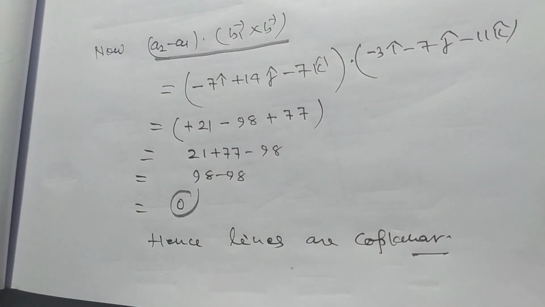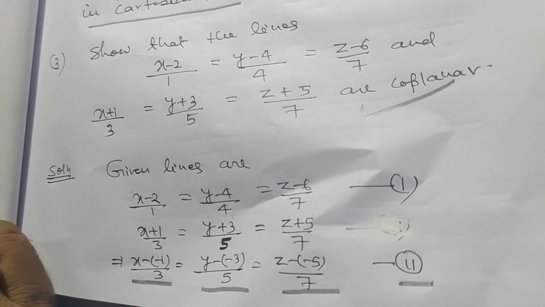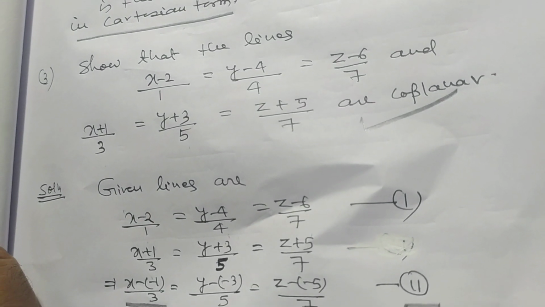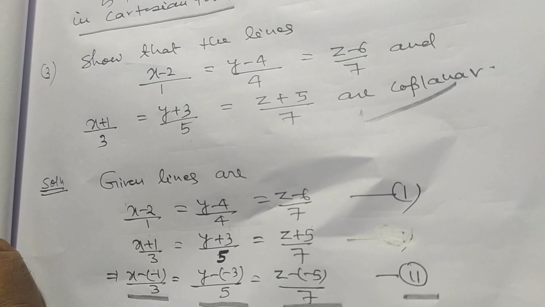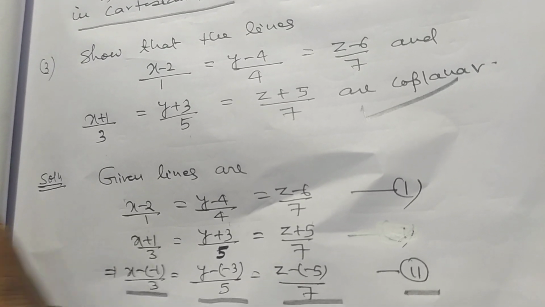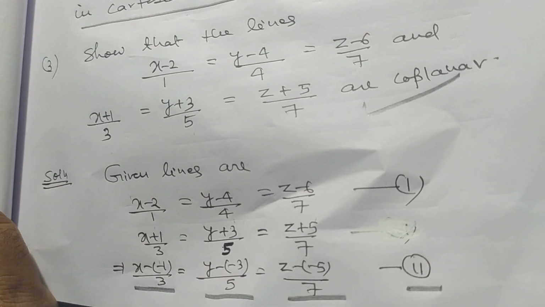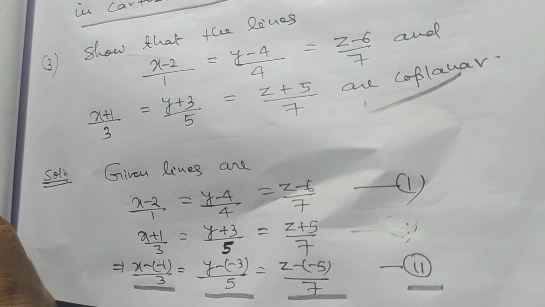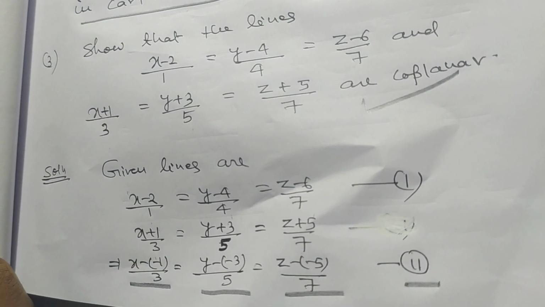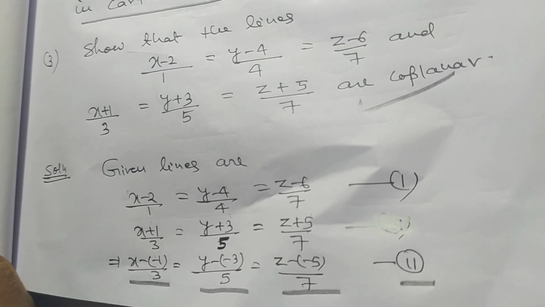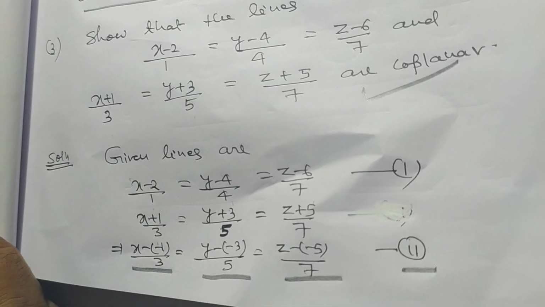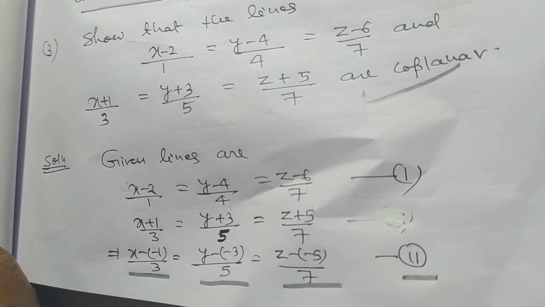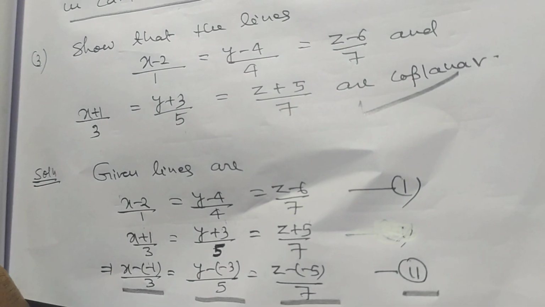So you can solve this problem in two ways, by using the vector method or the Cartesian form. You should try to solve this problem in Cartesian form if it is easy. If not, then you can follow the vector form also. It depends upon you. But my dear students, my suggestion is that first you see the problem.